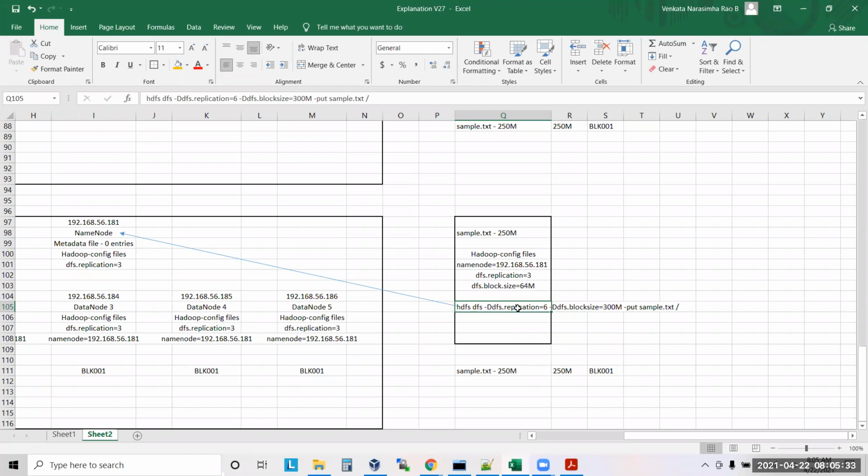Suppose you want it to take 300 MB, then you have to add something extra there, or Hadoop has to add something extra there. Will Hadoop add anything extra since it is not a full block? No.